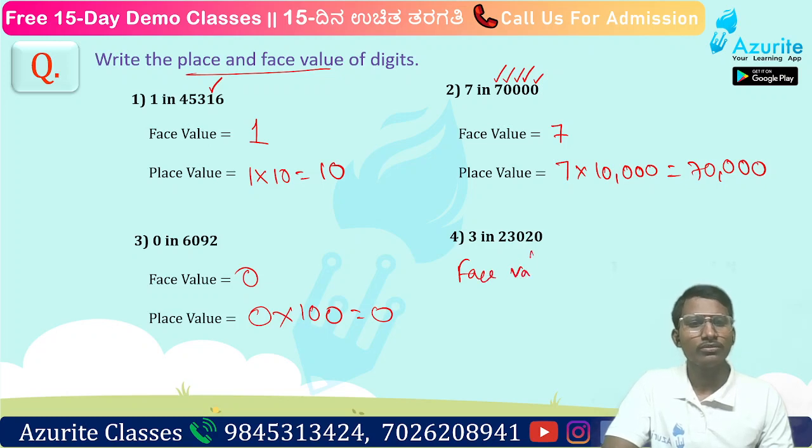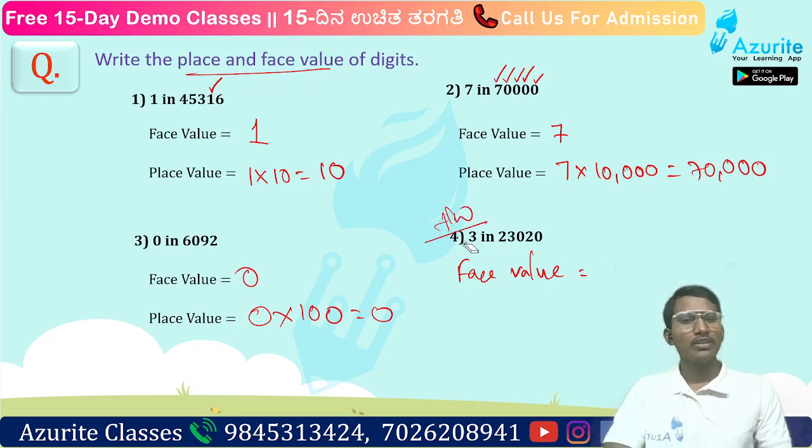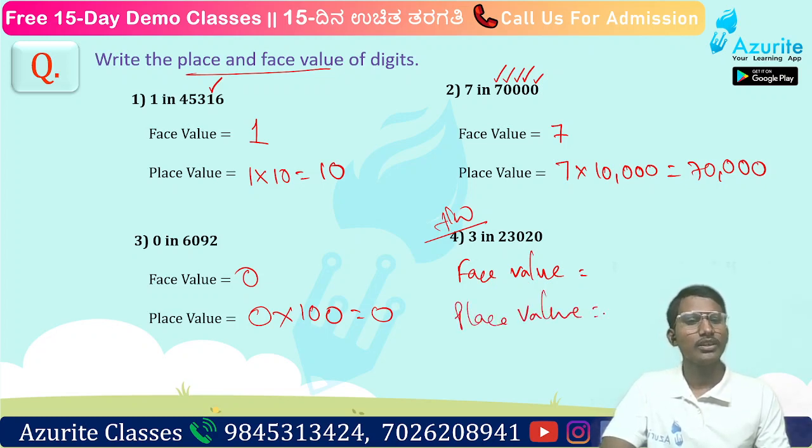What will be the face value of 3? Yes. Can you write it as a homework now? You write it as a homework. Okay. So 3 in this number. Now what about the place value? You have to write also. Okay. Place value also. Understood?